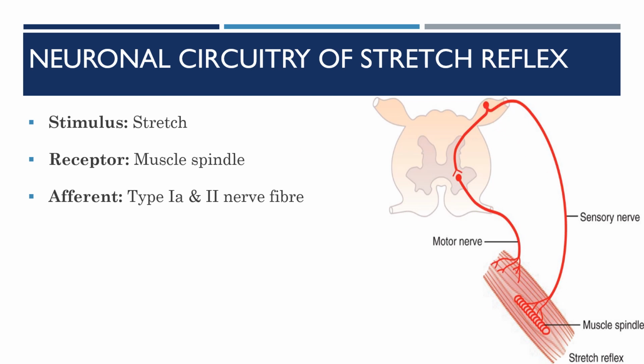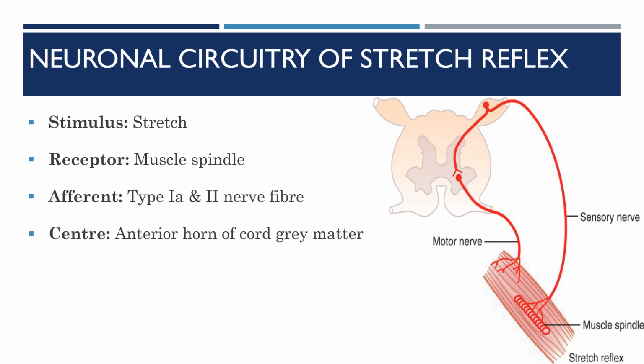Here is the spinal cord. Through the dorsal root, they send branches to every alpha motor neuron that goes to the muscle from which the group 1A fibers originated.